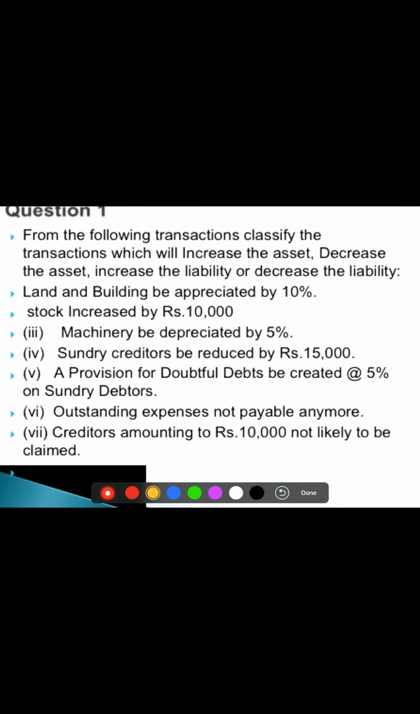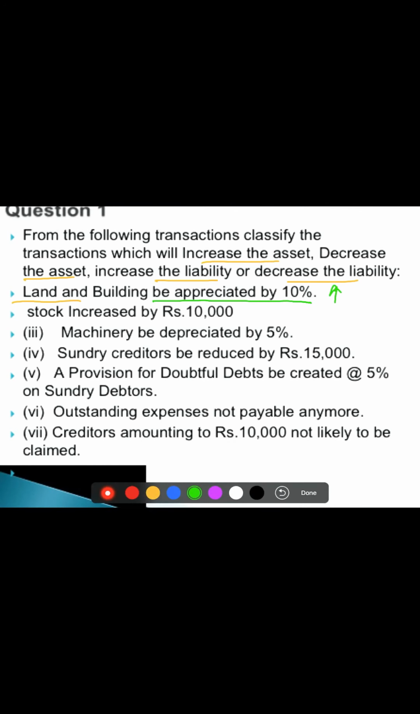Now there is a question for you, children. From the following transactions, classify the transaction which will increase the asset, decrease the asset, increase the liability and decrease the liability. That means you have to analyze each and every transaction and find out whether it is resulting in increase or decrease in asset, or increase or decrease in liability. Let us take the first transaction. Land and building is appreciated by 10%. Appreciated meaning increase. So the land and building value is increasing, so it is increase in asset.